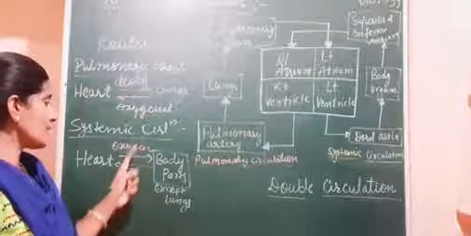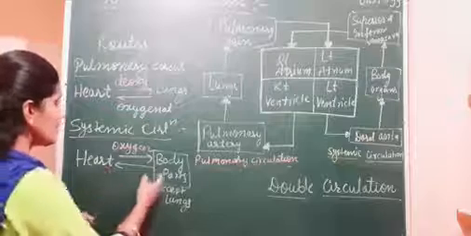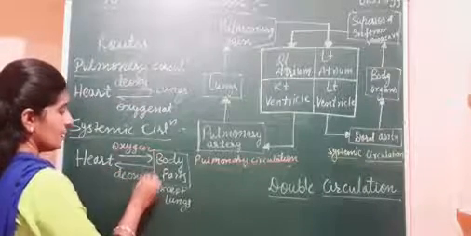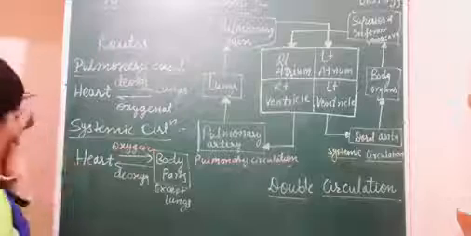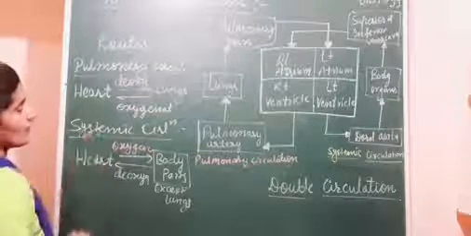In the systemic circulation, blood goes from the heart to the body parts and back to the heart. But the blood which is coming from the body parts to the heart is deoxygenated. Deoxygenated blood is supplied by the body parts to the heart. So these are the two circulations.